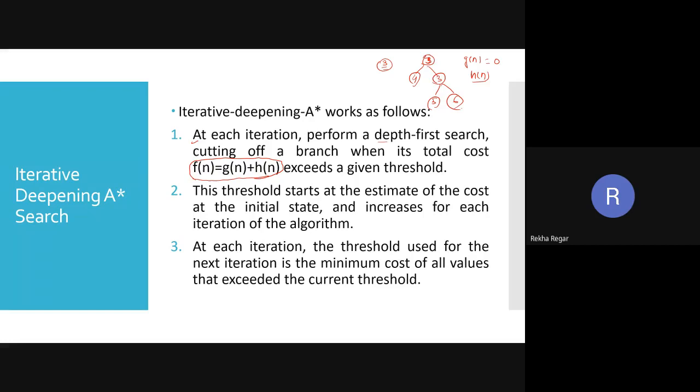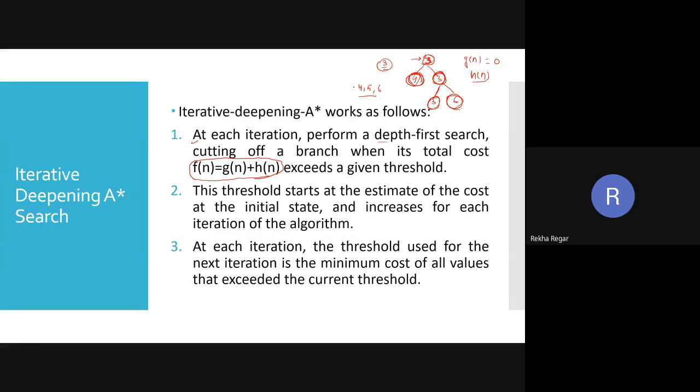Suppose I am at this state, it means I am at the start position. It says this is the threshold, so the threshold is 3. It means we have to explore this one. The next node is also similar to the threshold, so the next value with 3 is also going to be explored. Now the new values I got, when I explored till threshold 3, are 4, 5, 6.